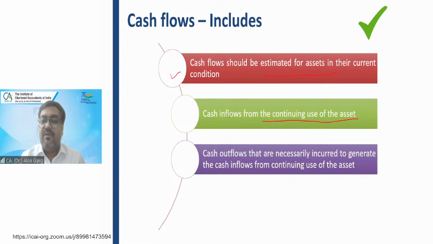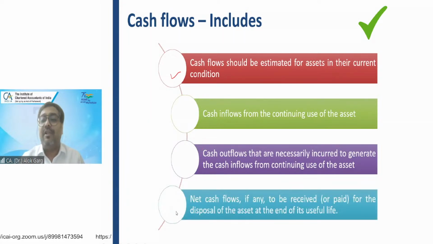Cash inflows from the continuing use of the asset. You have to take the cash inflow from the continuing use of the asset. You are also required to consider cash outflow. Friends, the word is cash flows, not just cash inflow. So you have to take cash inflow and remove cash outflow from the continuing use of the asset, and any terminal cash flow received at the end of the life of the asset.